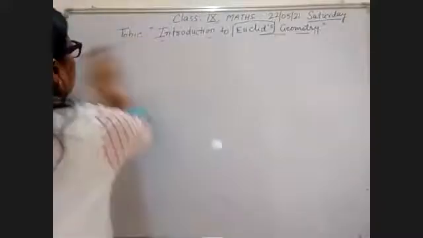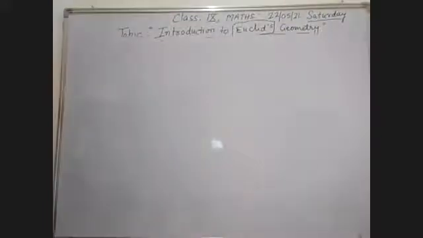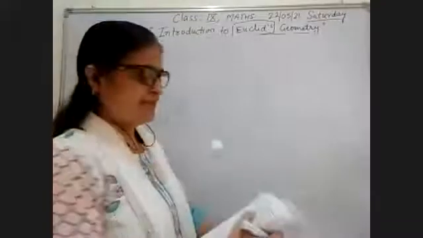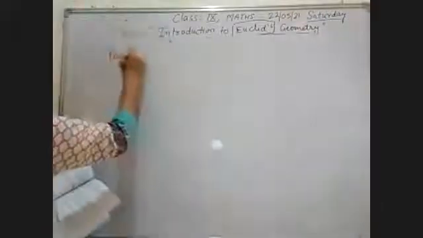Note down these postulates in your notebook. Your first postulate is a straight line.